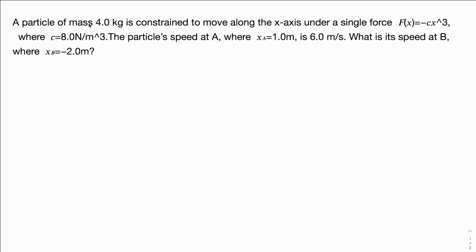A particle of mass 4 kilograms is constrained to move along the x-axis under a single force F of x equals negative C x cubed, where C equals 8 newtons per meter cubed. The particle's speed at A, where x of A equals 1 meter, is 6 meters per second. What is the speed at B, where x of B equals negative 2 meters?